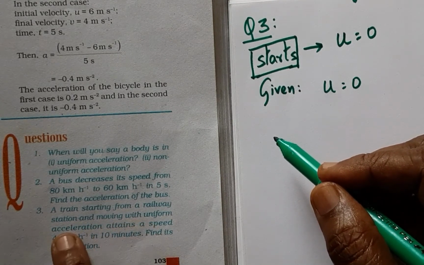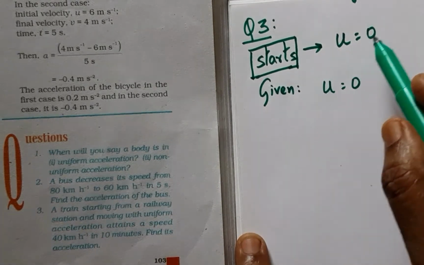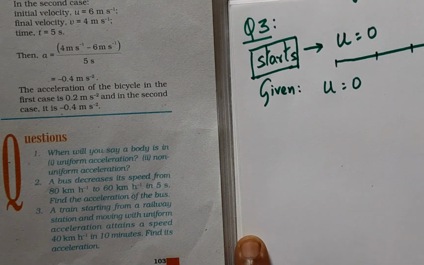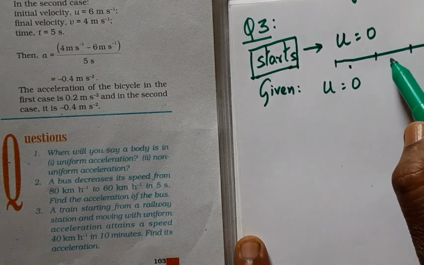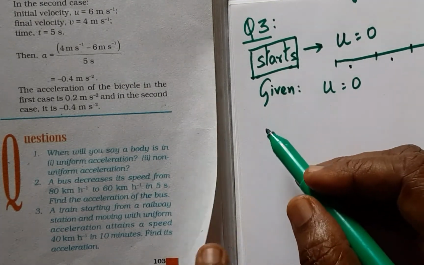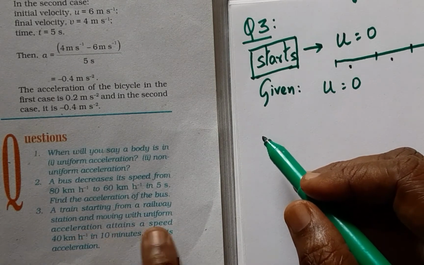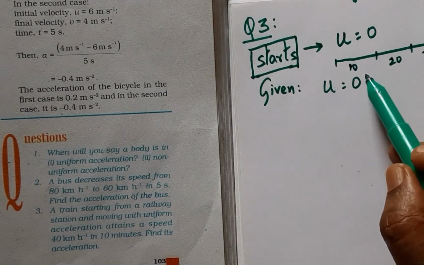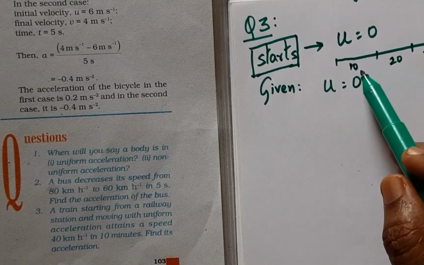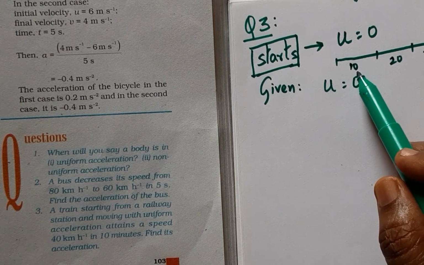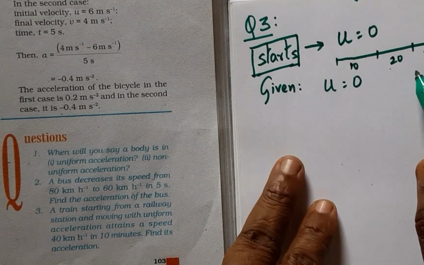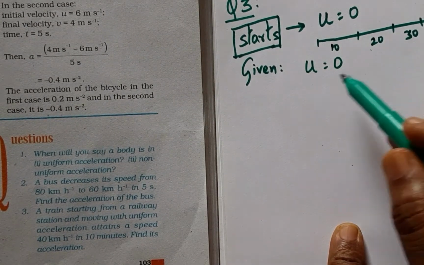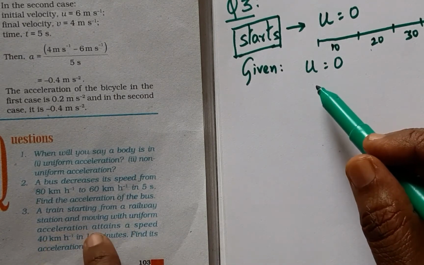And the acceleration is uniform, that is, it is running with a velocity which is always the same at equal intervals. If it is 10 here, it is 10, 10, 10, so on. Now, with uniform acceleration, attains a speed of 40 kilometers per hour. There is a uniform increase of velocity. It is not that the velocity is constant. The velocity is increasing at a steady state. Every time it is increasing by increments of 10 kilometers per hour. That is the meaning of uniform acceleration.